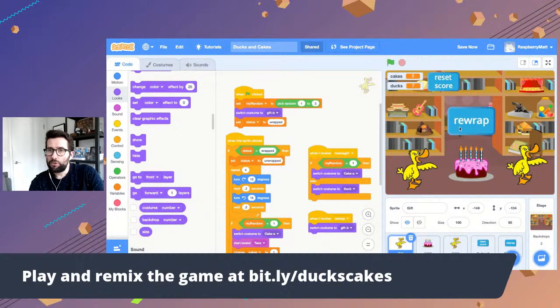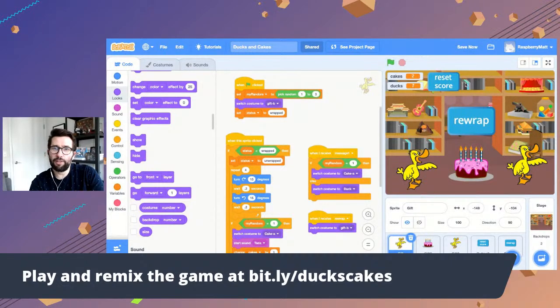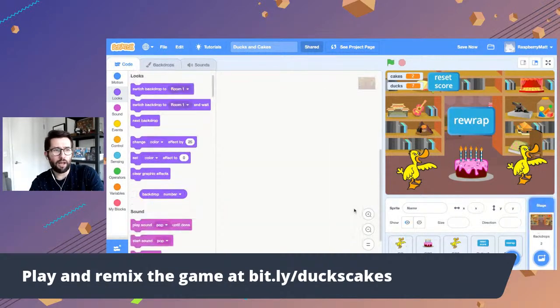Great. So what I think we ought to do also is that when the green flag is clicked, the score should reset, and then I can get rid of this reset score button, which I think makes more sense. The green flag just starts you off fresh with a new game, and then we can get rid of some clutter here. And now that we have the rewrap button, we don't need the green flag button, right? So I'm going to go to the code for the backdrop.